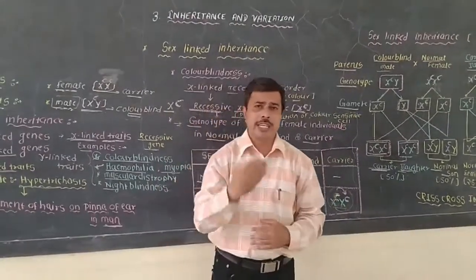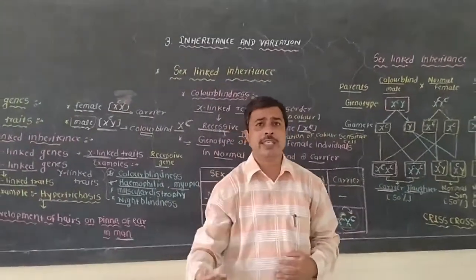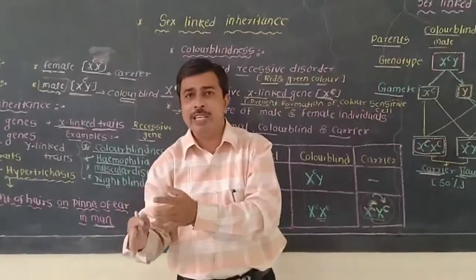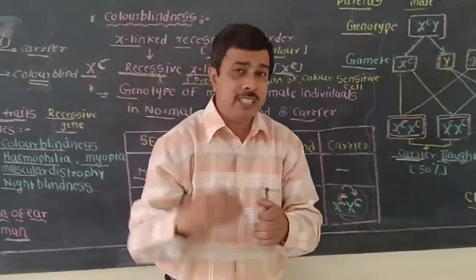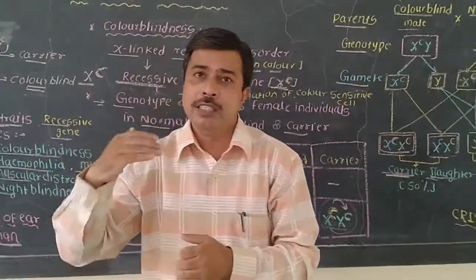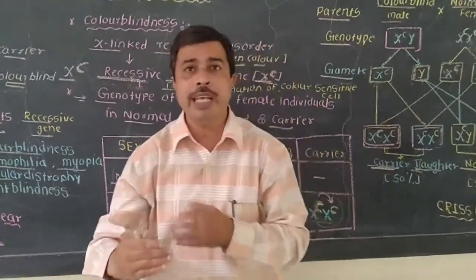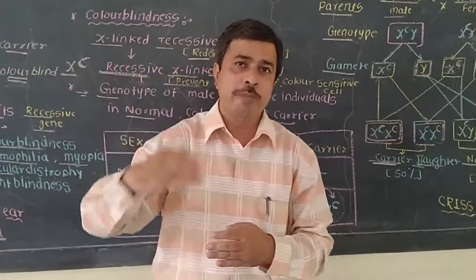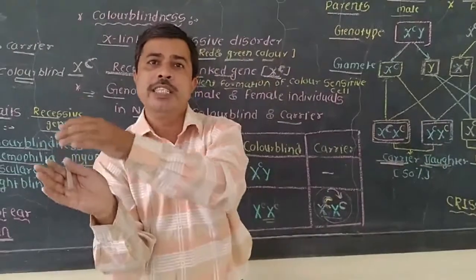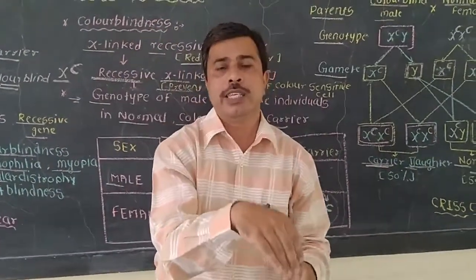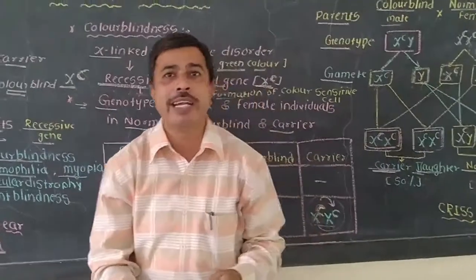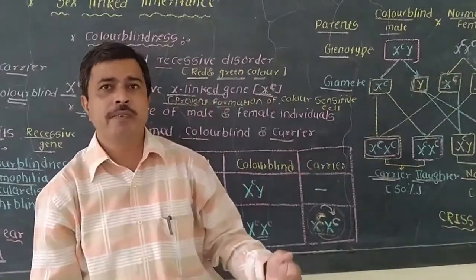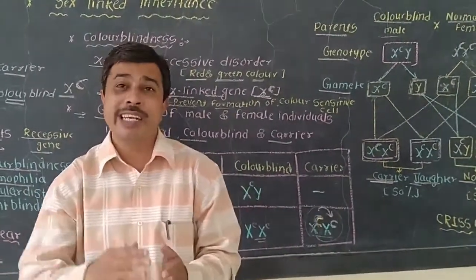Color blindness is not transmitted directly from one generation to the next in the same sex. It is transmitted from the male to the female. But in the case of the female, the genes responsible for color blindness are present, but they cannot be expressed. Why can they not be expressed? Because the dominant genes will be present, and these dominant genes will suppress the recessive genes responsible for color blindness. Due to this reason, in the case of the female, color blindness will rarely occur.